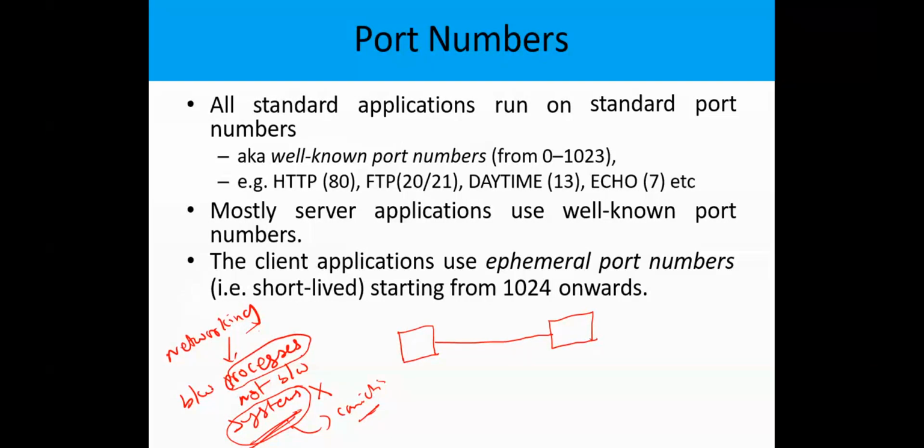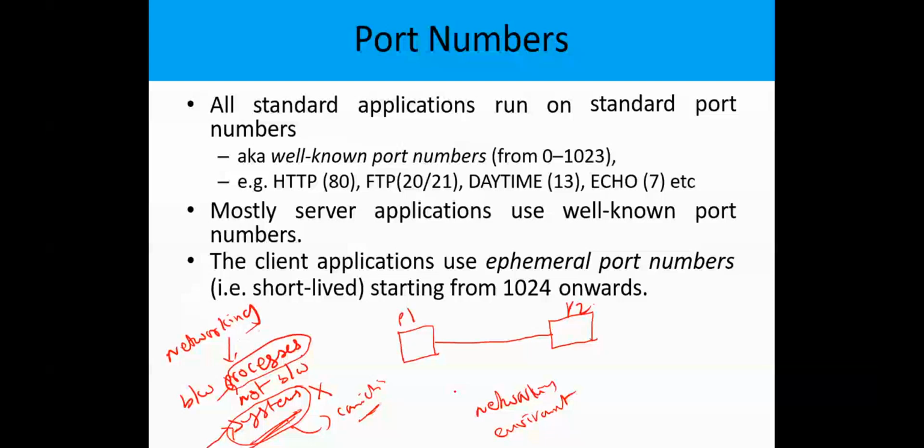So there is a meaning of networking because the communication happens between processes instead of between systems. Here in the networking environment, assume this is a process P1 and this is process P2. To identify these processes in the networking environment, some kind of numbers will be assigned to these processes. Those numbers are called port numbers.